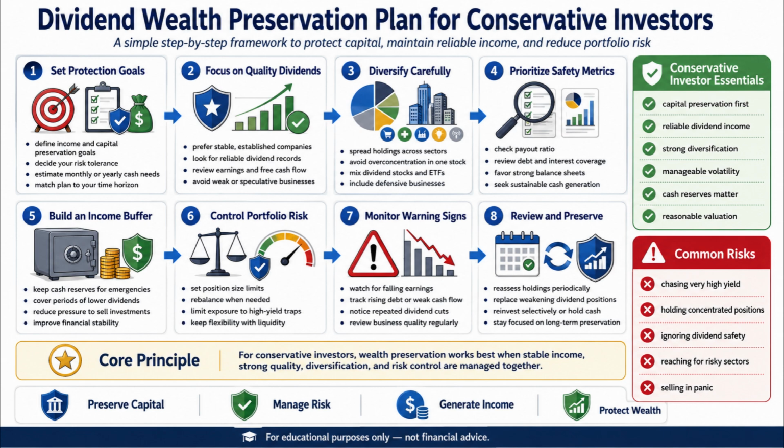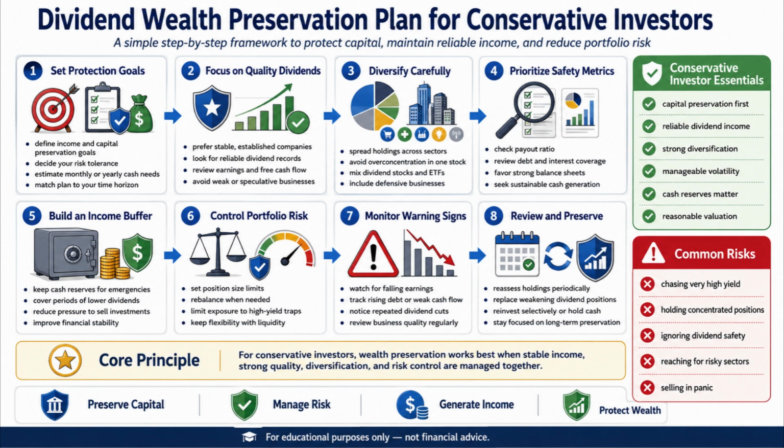Then, prioritize safety metrics before making investment decisions. For example, check payout ratios, debt levels, interest coverage, balance sheet strength, and cash flow stability. These factors help identify whether a company can continue paying dividends during difficult market conditions.